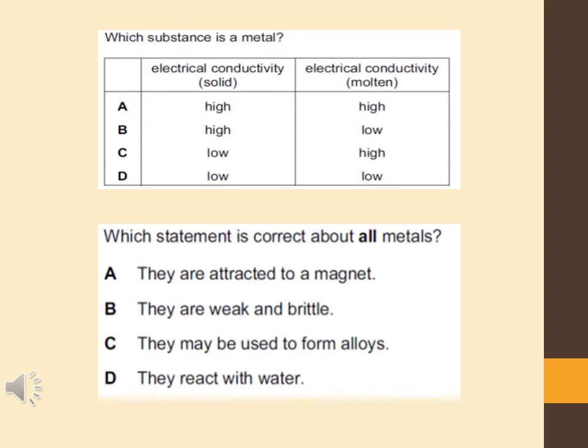But firstly, we see the D option. They react with water. This cannot be applied to all the metals because not all metals react with water, which we will study in our next topic, that is the reactivity of metals. But for your information, you know that gold and silver never react with water. So our C option is correct. If we have strong knowledge of what an alloy is, we can easily answer this question: the answer is C option.